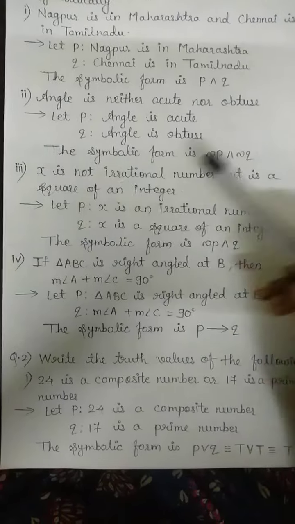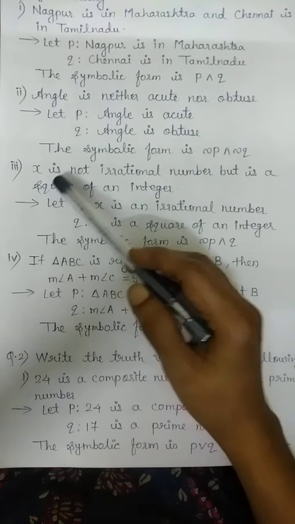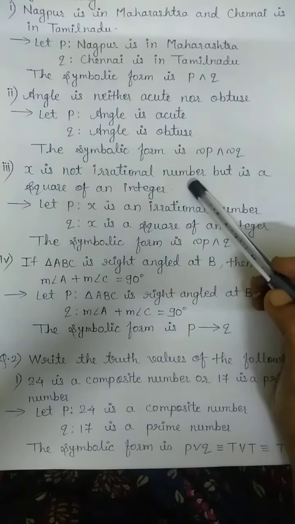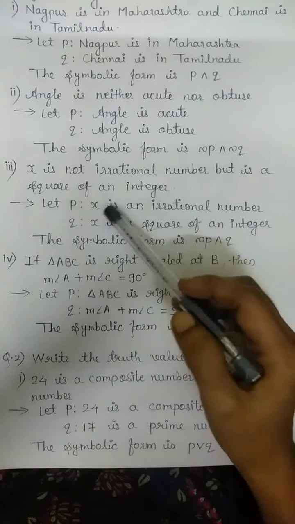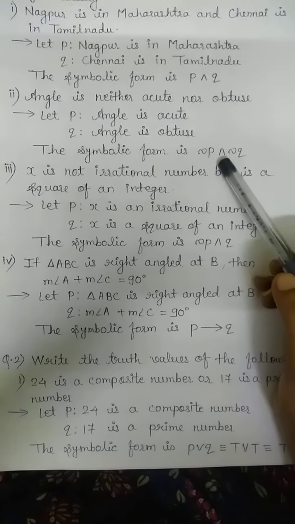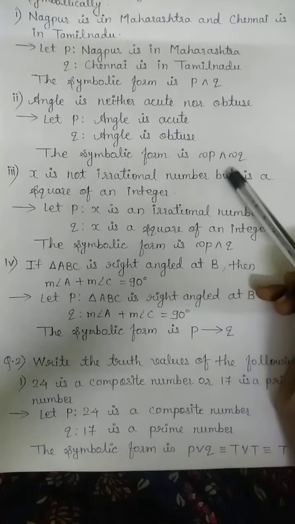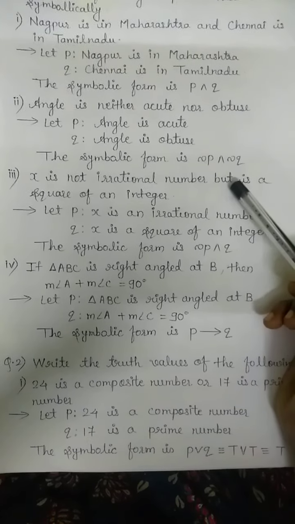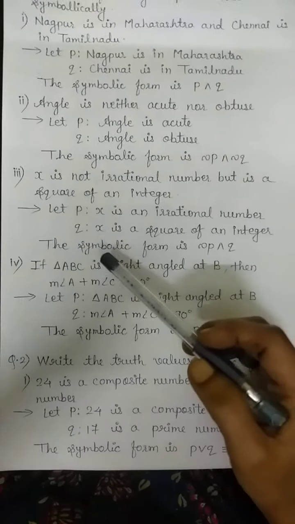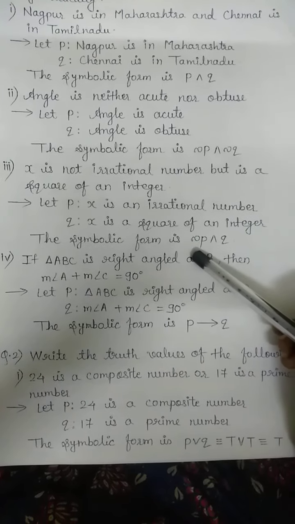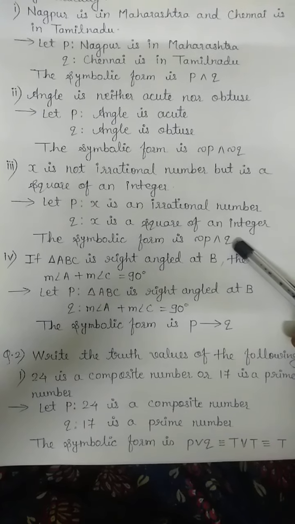Yes, we can replace. So the statement will be x is not irrational number and is a square of an integer. So whenever but is present, we can replace it by the logical connective and, and therefore the symbolic form is negation of P and Q.